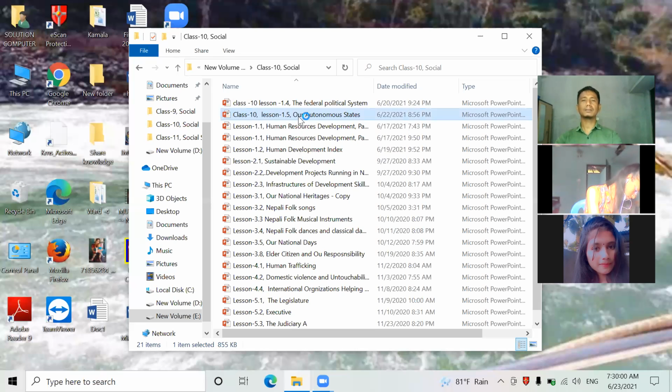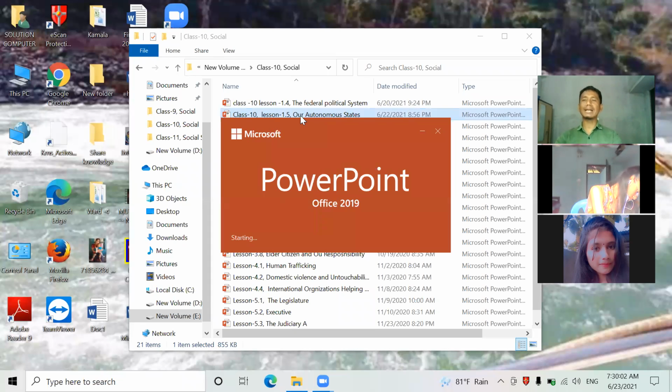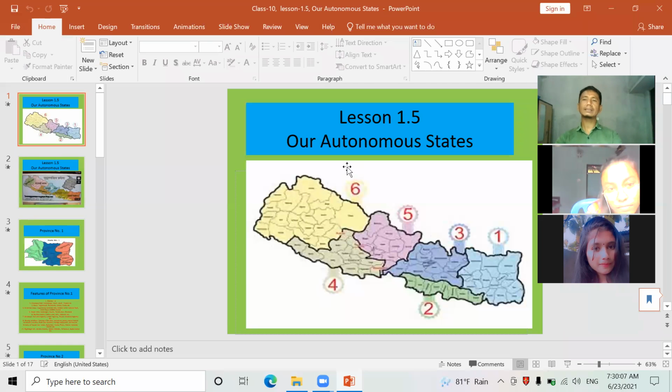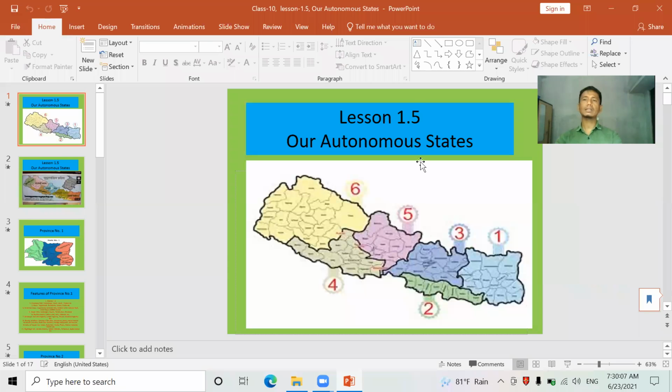A very interesting lesson: how federalism has been applied, and is being implemented, in Nepal. This lesson gives us sound ideas on it.